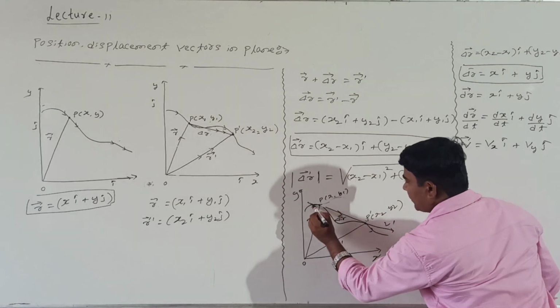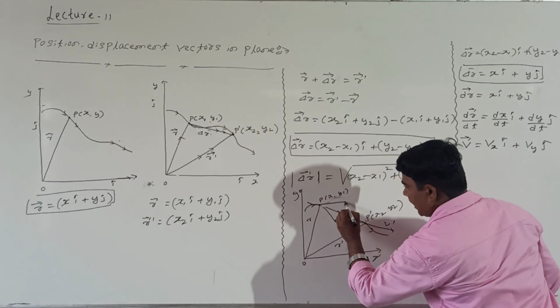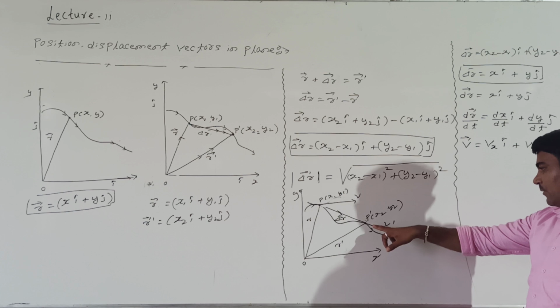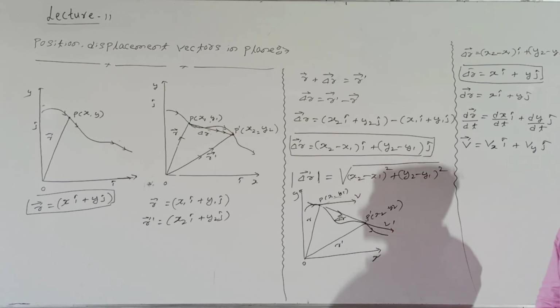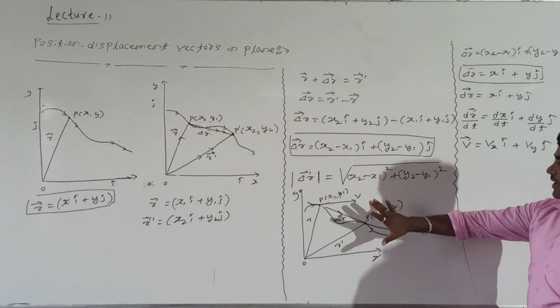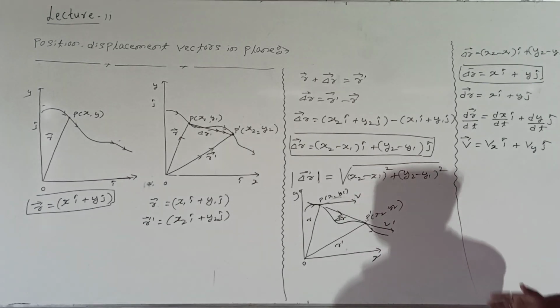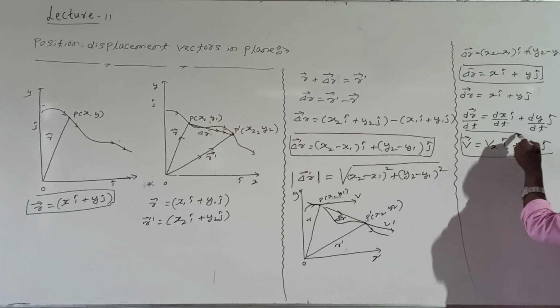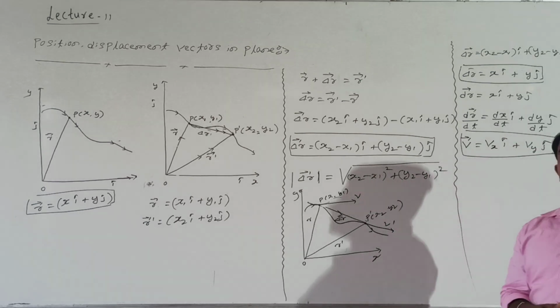Then the velocity v and v dash are like this. This is nothing but the component of velocity in a given plane.